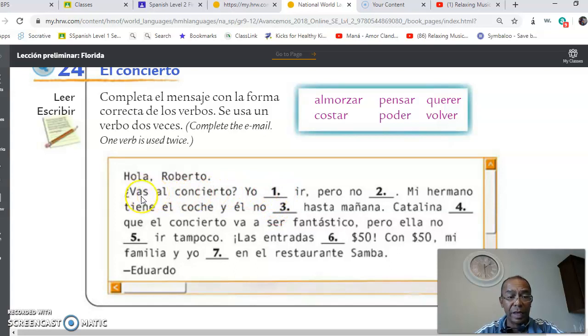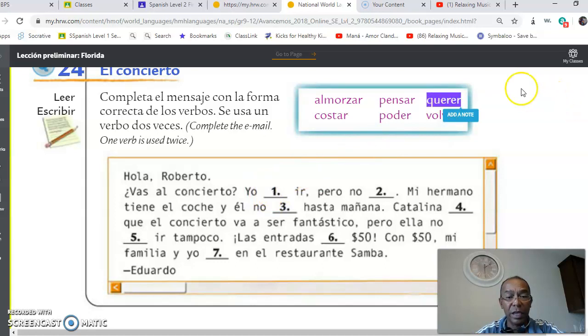So it says, hola, ¿vas al concierto? Are you going to the concert? Yo, ir. What would you put in here? Well, I want to go. How would you say that? The verb is querer. Yo querer ir? No, that would be incorrect, right?